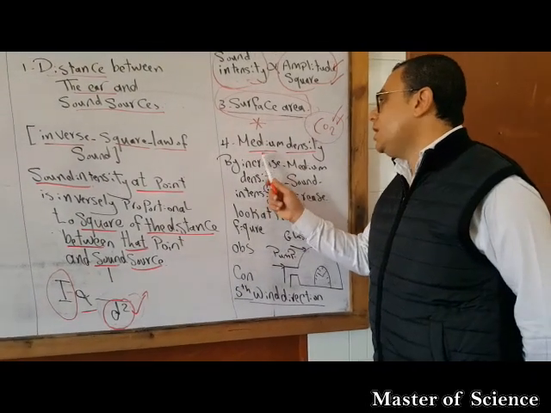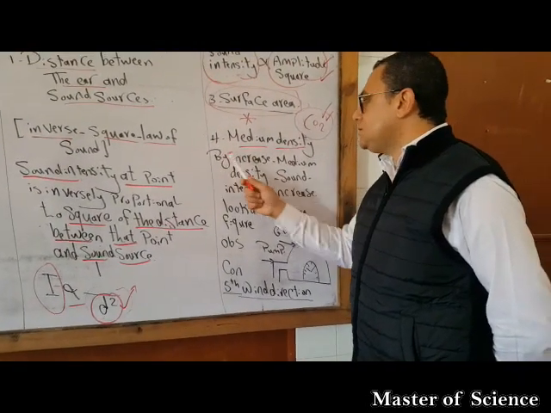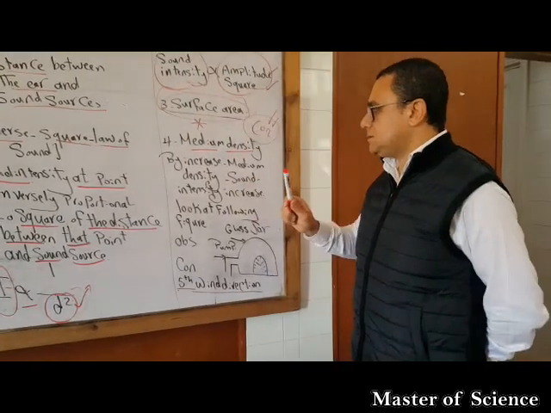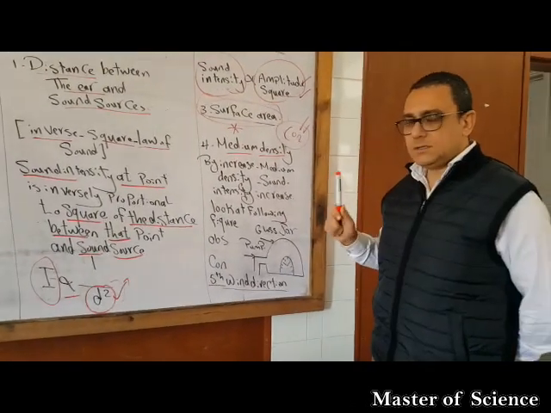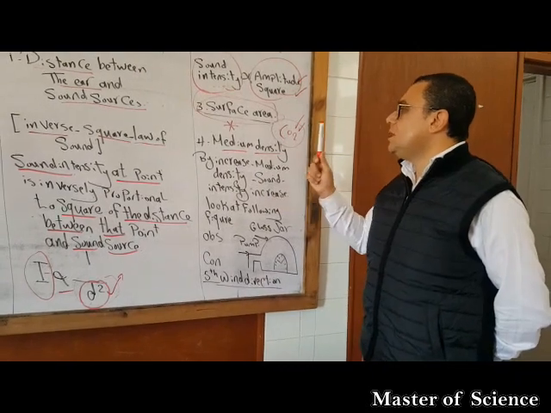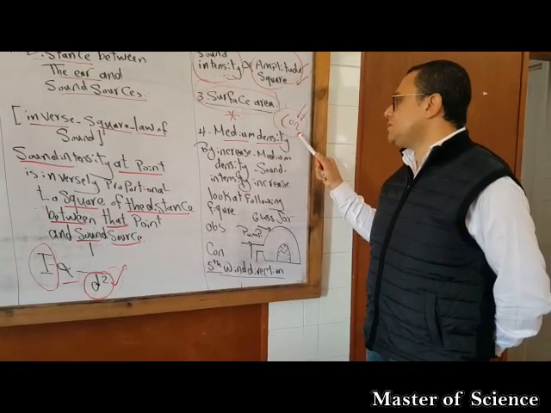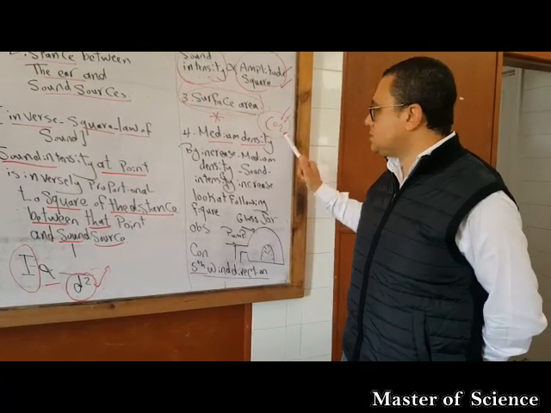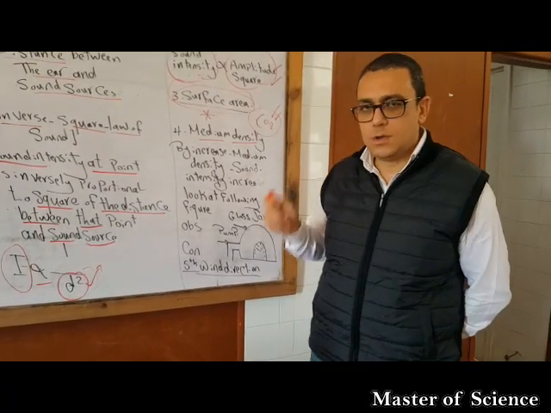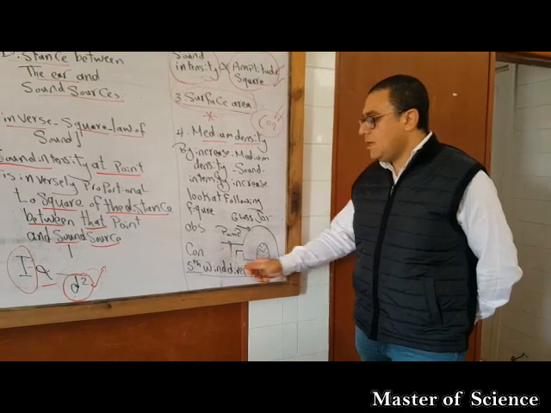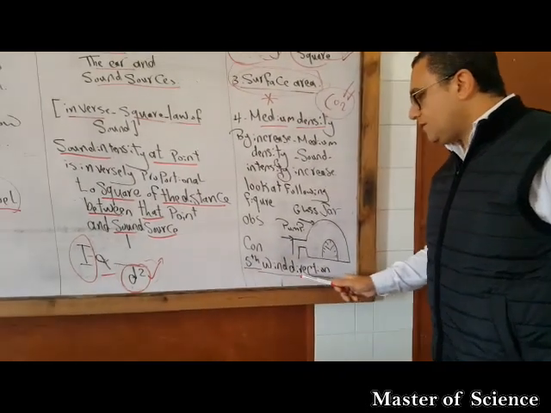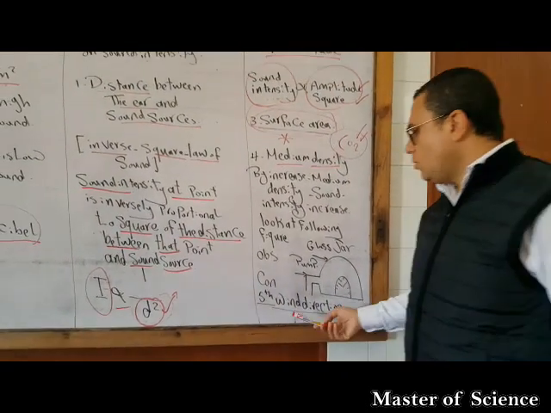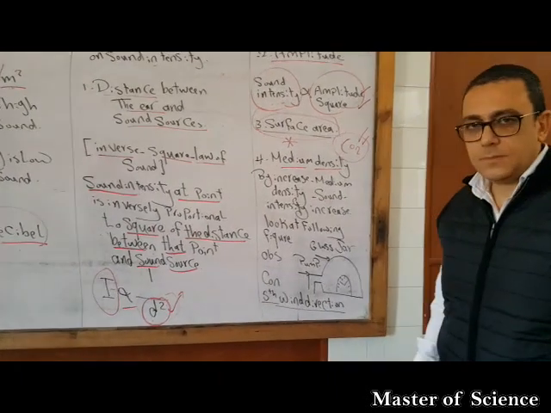So the sound intensity is affected by the medium density. Don't forget, this is a very important question. Your sound intensity in the case of carbon dioxide is more than your sound intensity in air, because carbon dioxide has more density. The fifth and last factor affecting the sound intensity is wind direction.